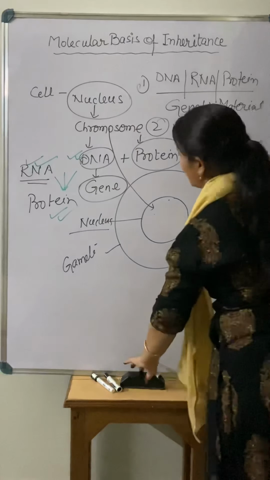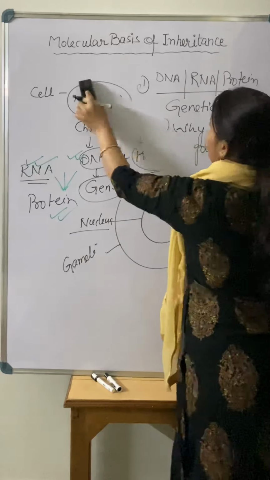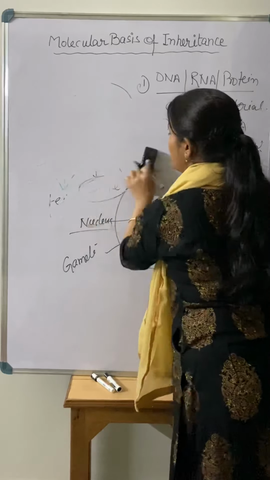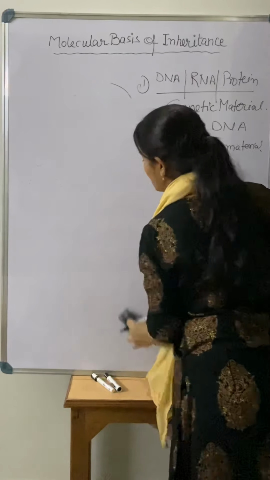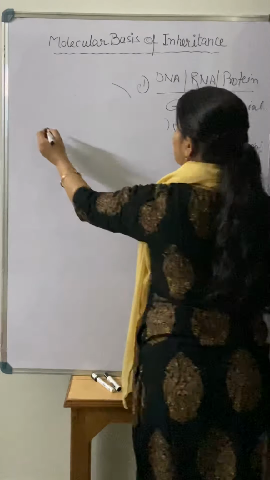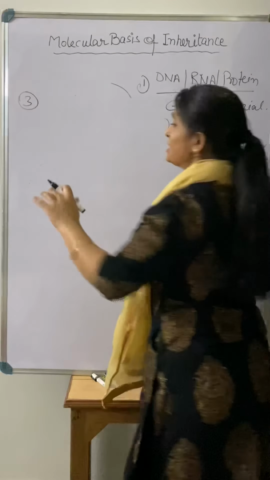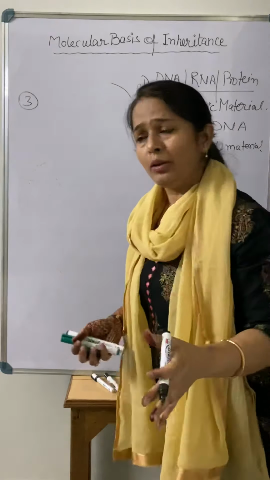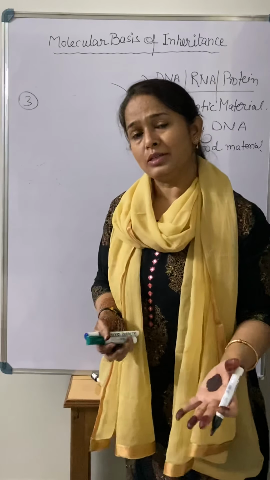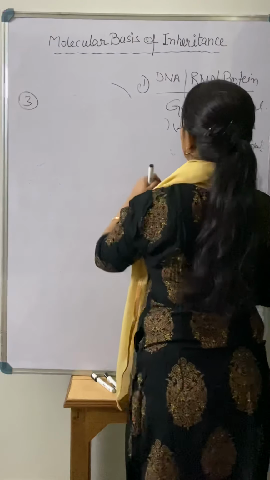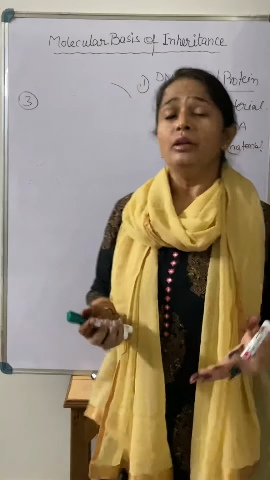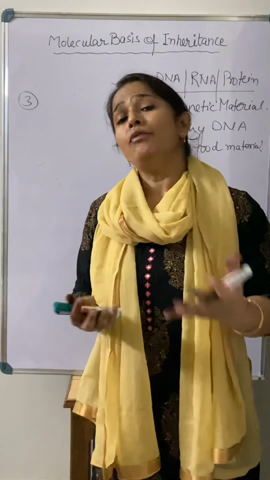Right. So that is the second thing that we will get to know in this chapter. After that, what is there? If we know that DNA is a genetic material, now you know very well, DNA is present where? DNA is present in the cell nucleus. So it means this DNA will remain in the nucleus. It will pass its information in the form of something. So again, we will discuss the passing of information from DNA in the form of something.